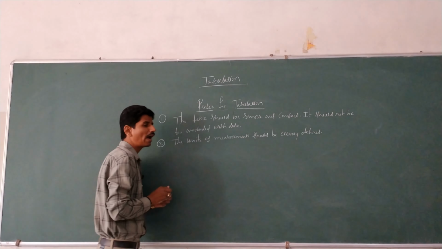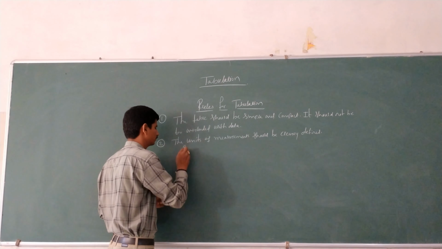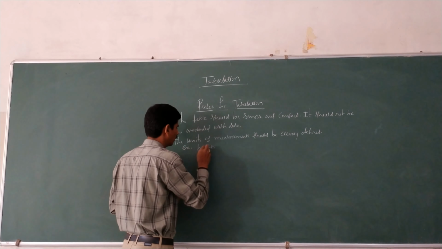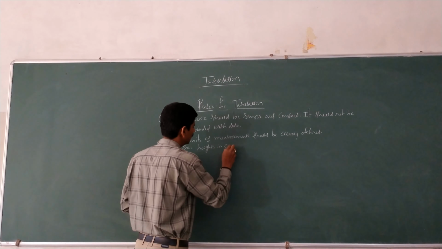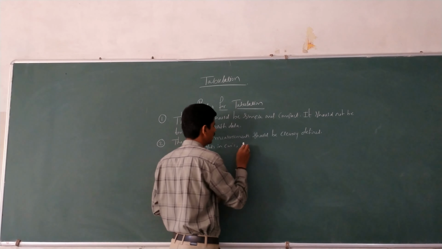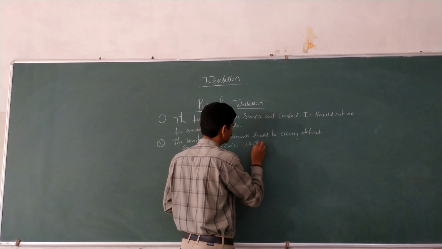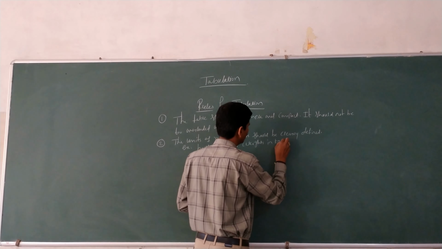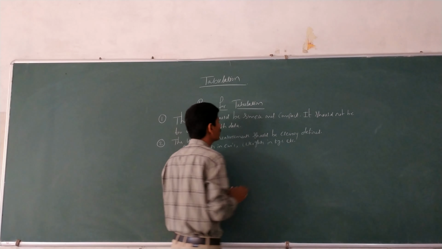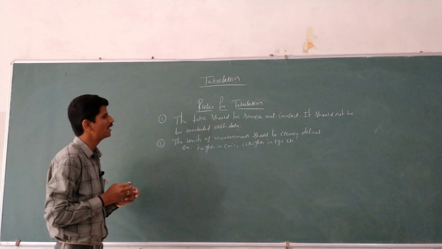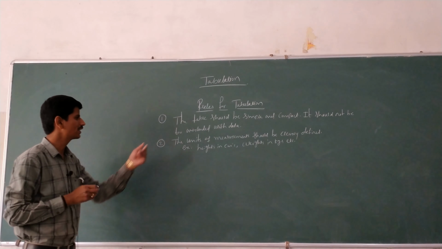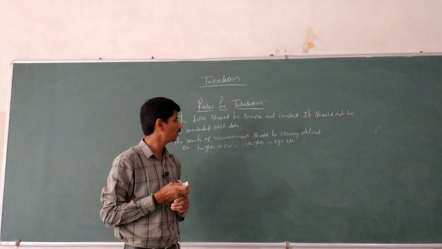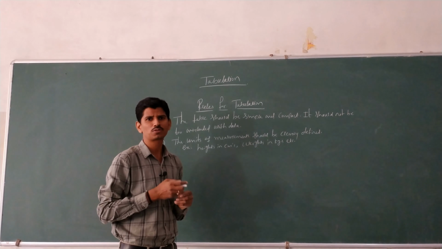For example, height in centimeters, weight in kgs, etc. Here, the units of measurement should be clearly defined. That is, height is measured in terms of centimeters, the weight is measured in terms of kgs, the production is measured in terms of tons.